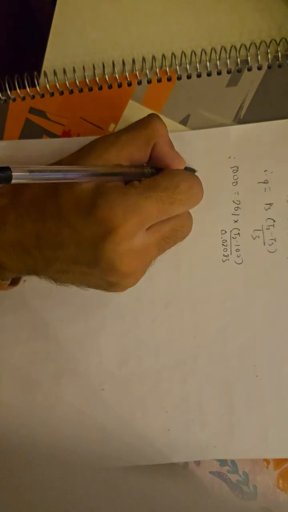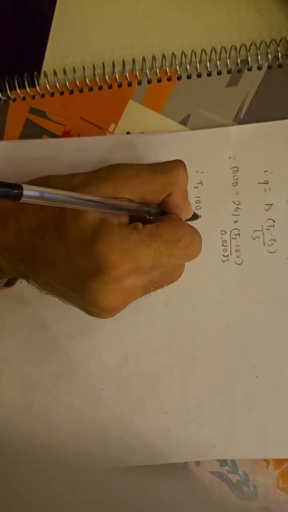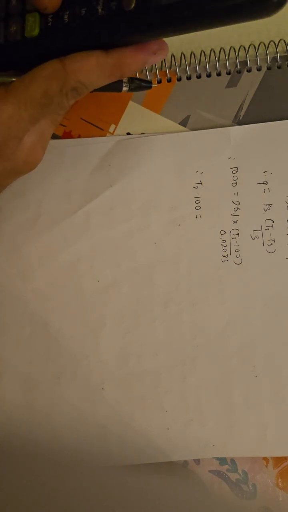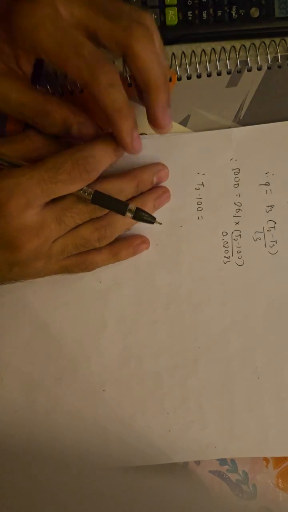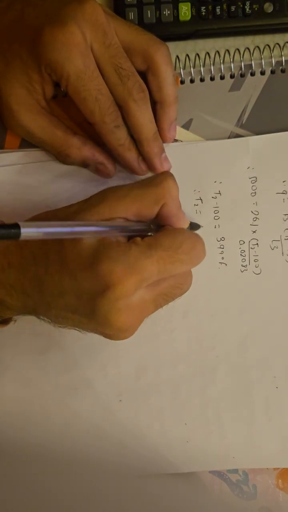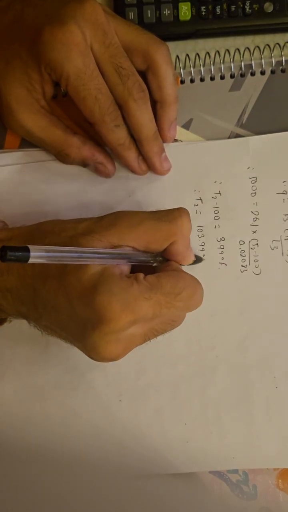We can write this as T2 minus 100 is equal to, let me calculate, around 3.99 degree Fahrenheit, that is T2 will be around 103.99 degree Fahrenheit.